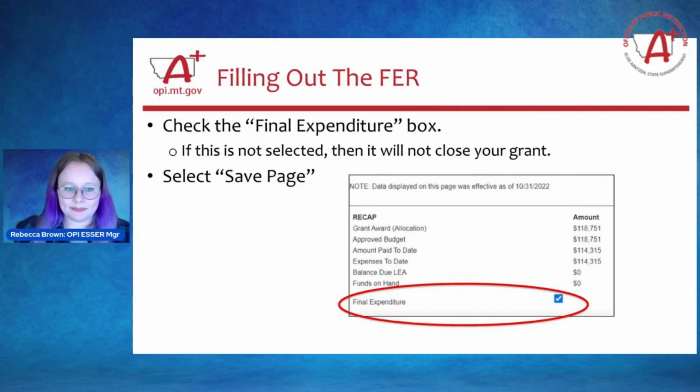Next slide, please. You do need to make sure when you are filling out the final expenditure report that you check the box that says final expenditure. If you don't check this box, then it doesn't get processed as a final expenditure report. It just gets processed as an expenditure report. It does not close out the grant at that point. And remember, for these ESSER grants, the final expenditure report is necessary to close it out. So you do need to make sure that you check that final expenditure box.